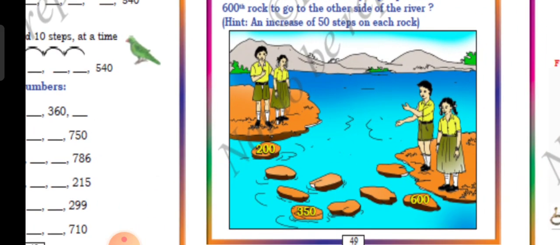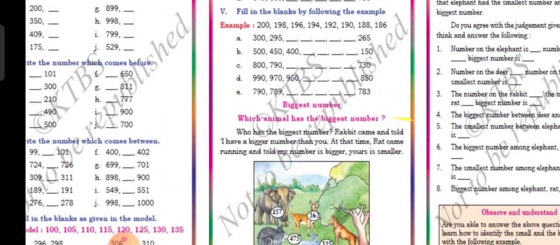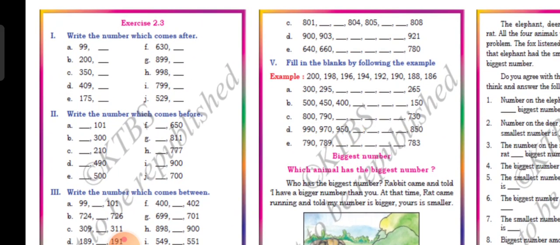Next, coming to the next, we are going to see missing letters. How many numbers they are skipping, like that we have seen. Please do those numbers. Next, in 2.3, what is the exercise? See, the first exercise is what number comes after 99. Next to 99 it is 100, 200, 201. Okay, like that. Next number. What comes before means front. 101, before means 100. Like that you should write.